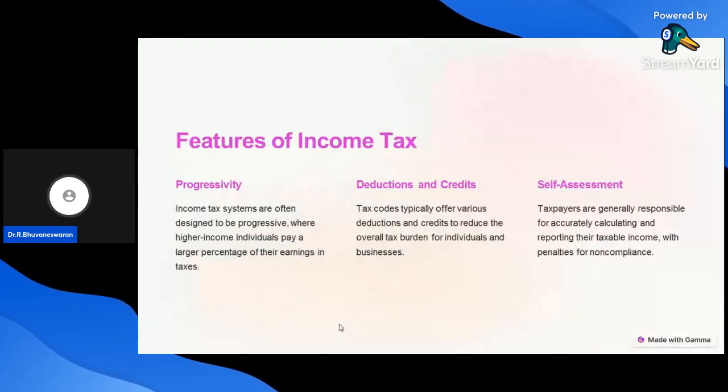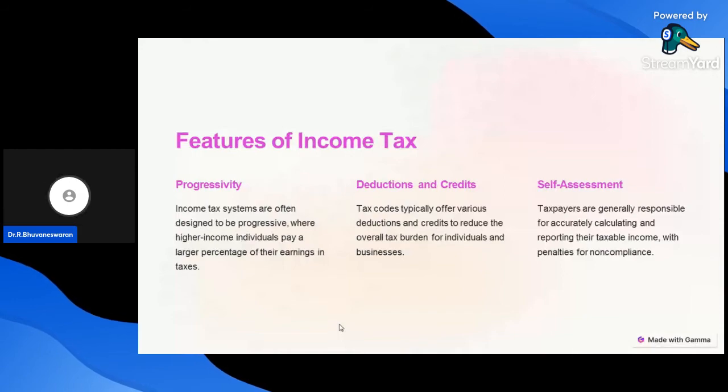Next one, deductions and credits. Tax codes typically offer various deductions and credits to reduce the overall tax burden of individuals and businesses. This is called deductions and credits of income tax.